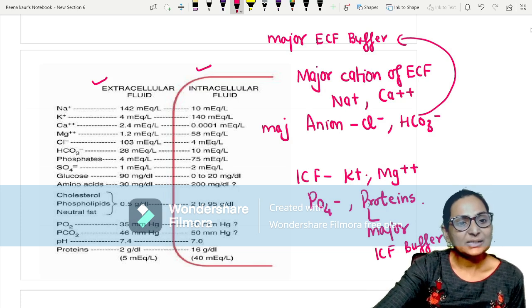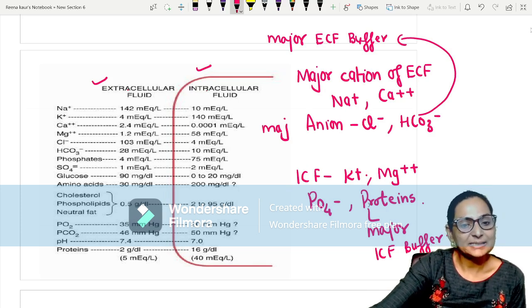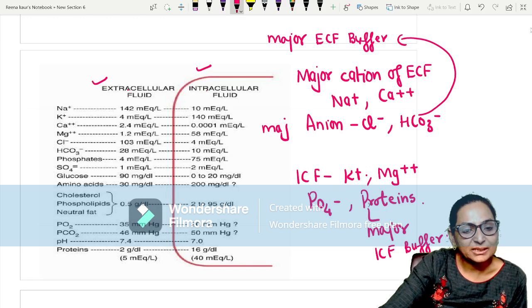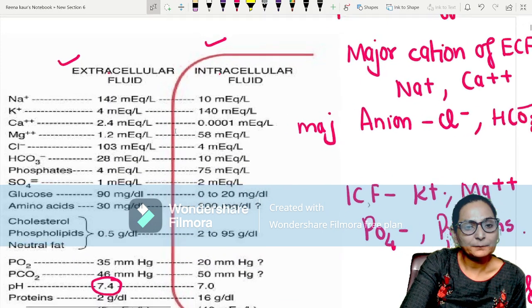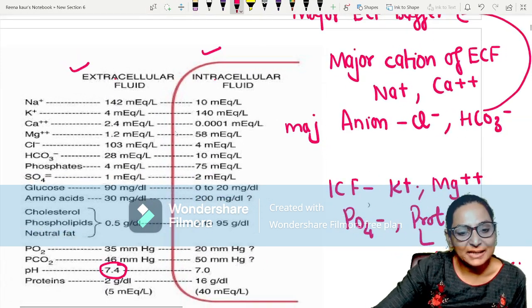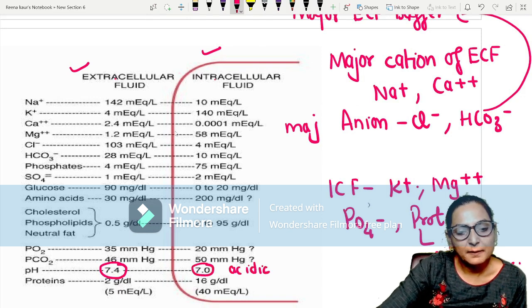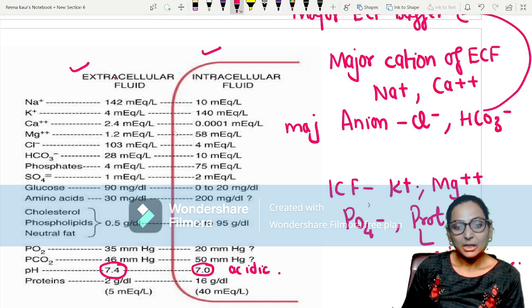Though the composition is different in the ICF and ECF, the pH in the ECF is 7.4. The pH in the ICF is 7, slightly acidic because of the metabolism. But what will be the same in both?